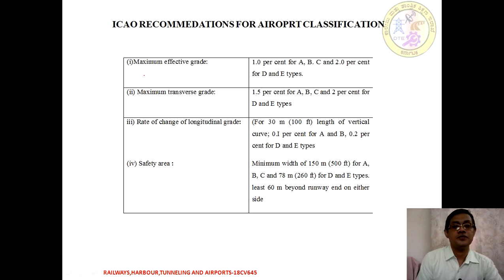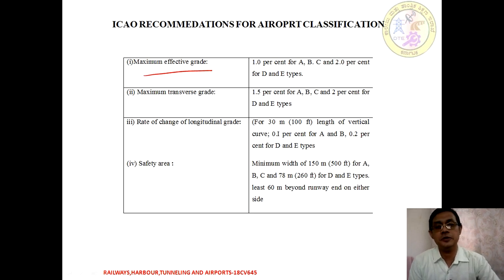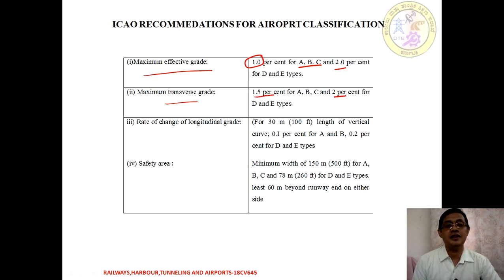So moving on to the first one, it is called the effective gradient. How much maximum are we going to be providing? In the case of A, B and C type airports, the maximum effective gradient is going to be 1%. Similarly, for D and E type it is 2%. The maximum transverse gradient for A, B, C type airports is 1.5%. Similarly, for D and E it is going to be 2%.